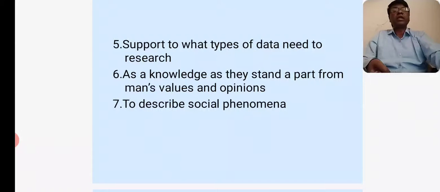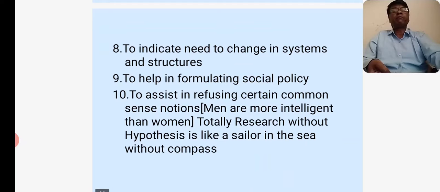And next one, as knowledge, they stand apart from man's values and opinions. To describe social phenomena. To indicate a need to change in systems and structures. To help in formulating social policy. And last one, to assist in refuting certain common sense notions. Example, men are more intelligent than women.